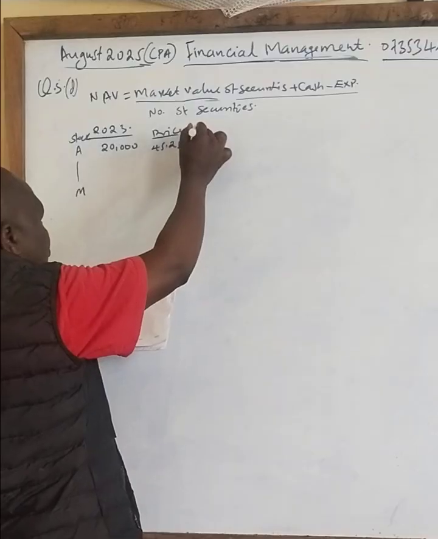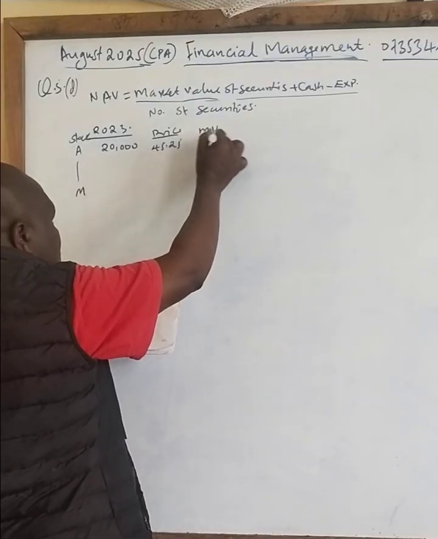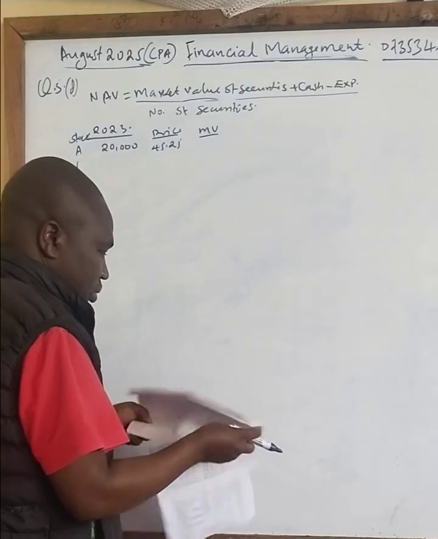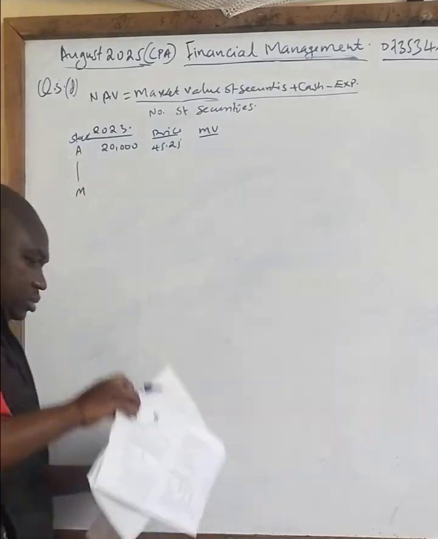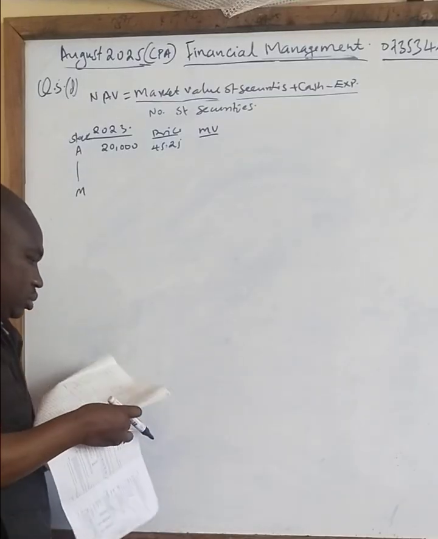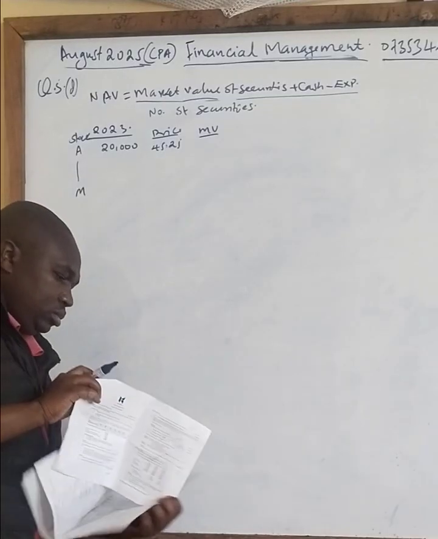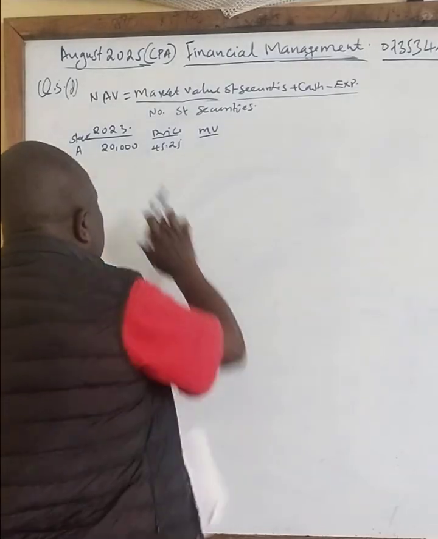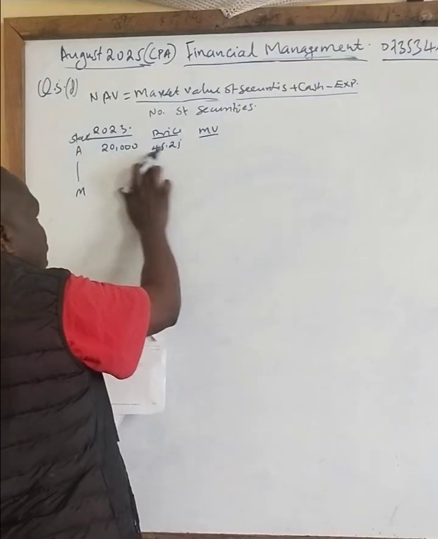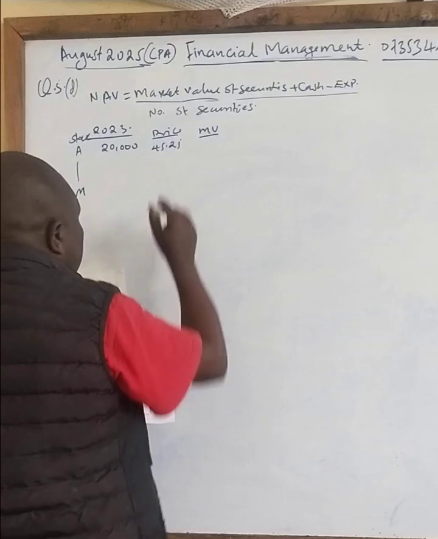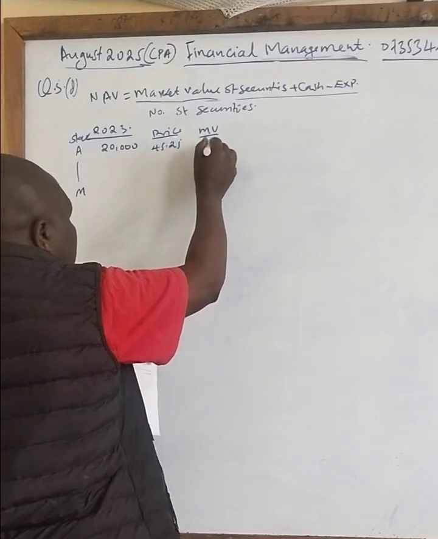So when I multiply the number of shares times the market price, I get the market value, and the figure I get is 905,000.